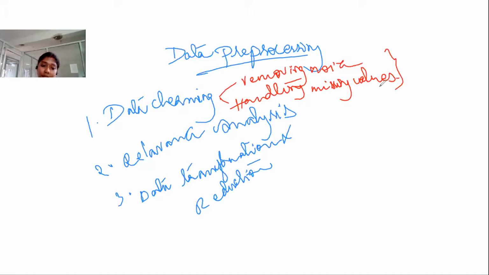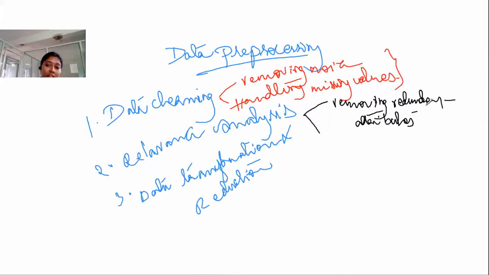And what about relevance analysis? Again, we have two steps in relevance analysis. The first one is removing redundant attributes. We should remove the redundant attributes. The next step is removing irrelevant attributes. We should remove irrelevant attributes also.